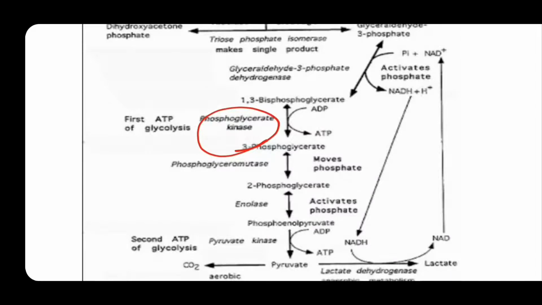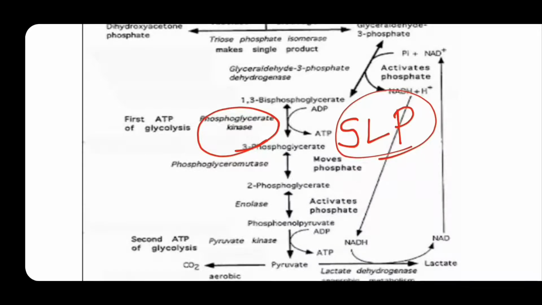Here ATP is generated, so it is called the energy generation phase, which is very important. It is also called substrate level phosphorylation, SLP.